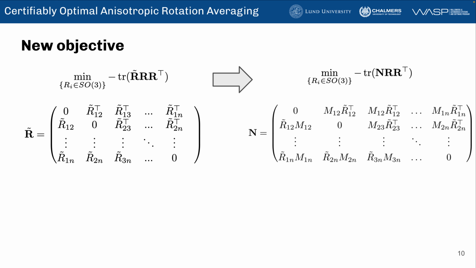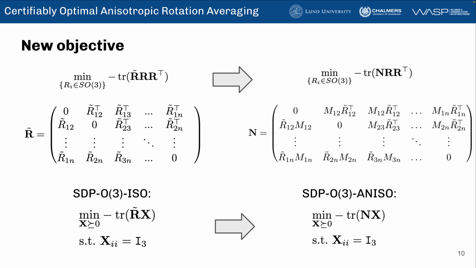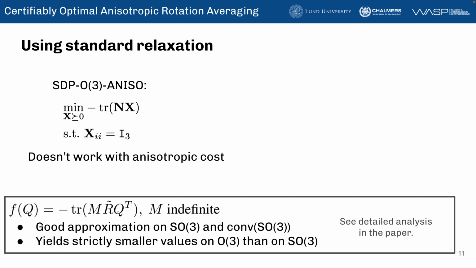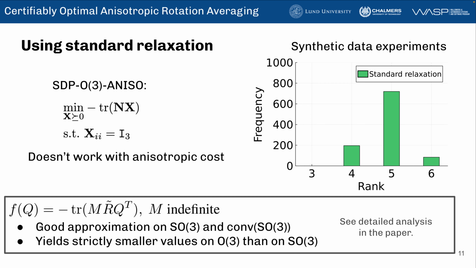If we now replace the isotropic objective by its anisotropic version, we could try to apply the standard relaxation that drops the determinant constraint. Unfortunately, this doesn't work. As we mentioned earlier, the uncertainty matrices are almost always indefinite. This causes strictly smaller objective values on O3 than on SO3, and therefore yields incorrect solutions. In this plot, we show that the rank of the SDP solution matrix X is higher than 3 for the standard relaxation, while the proposed relaxation always gives rank 3.